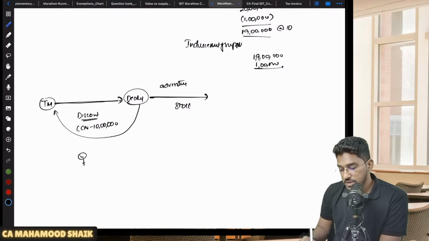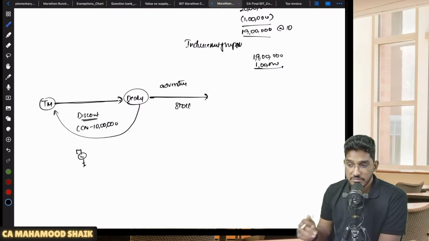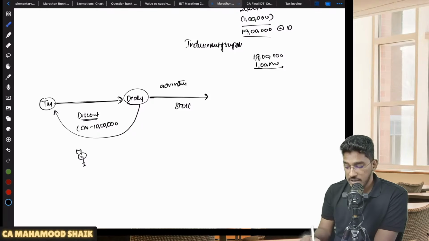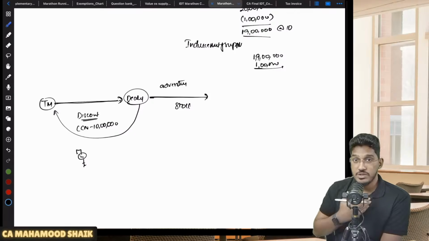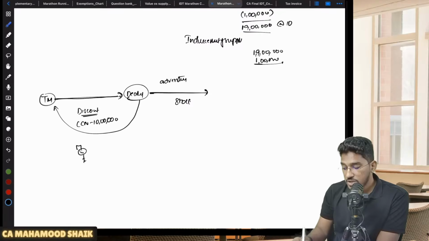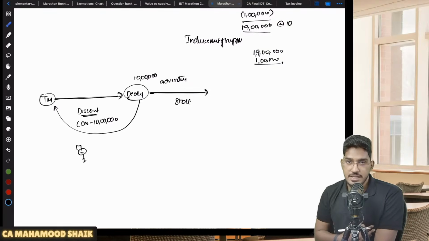Now what one PO has interpreted is, hey, you got the discount, no? Money waived is equal to money received only. If the company is not asking you for 10 lakh rupees of consideration, that means you are not required to pay 10 lakh rupees. Not paying is equal to receiving only. So this dealer has got 10 lakhs worth of consideration. In return, what is he doing? He is doing advertising for the manufacturer, like that he has interpreted.